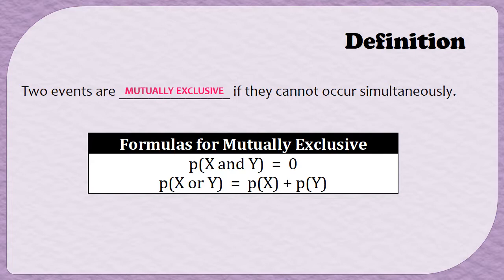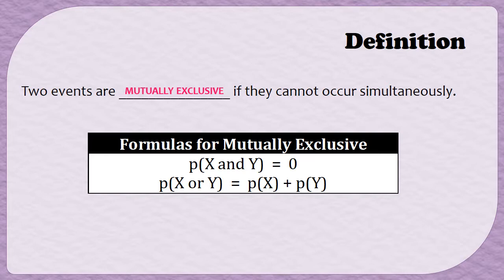In our formula for the probability of x or y, we originally had the probability of x plus the probability of y minus the probability of x and y. But if the events are mutually exclusive, the probability of x and y is 0, so we don't have to write it in the formula. In other words, for mutually exclusive events, you can just add up the probabilities in order to determine the OR.